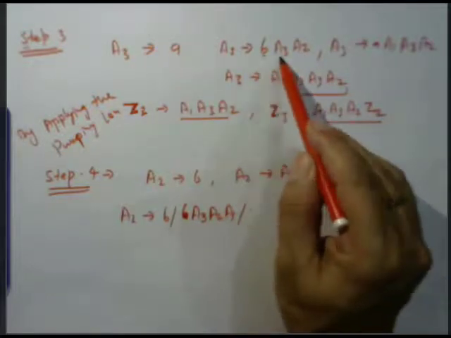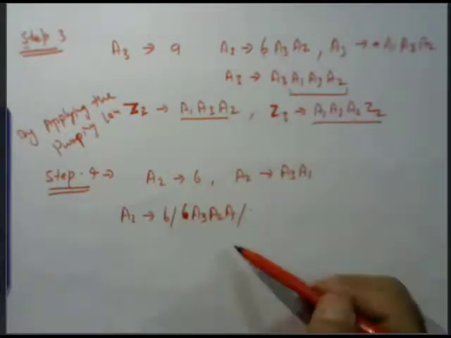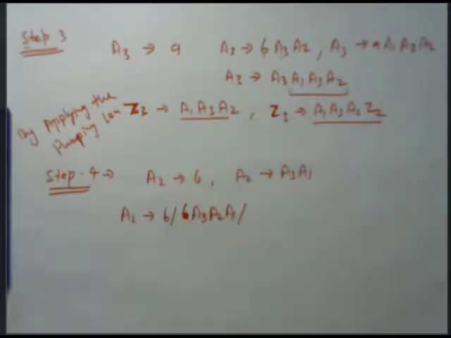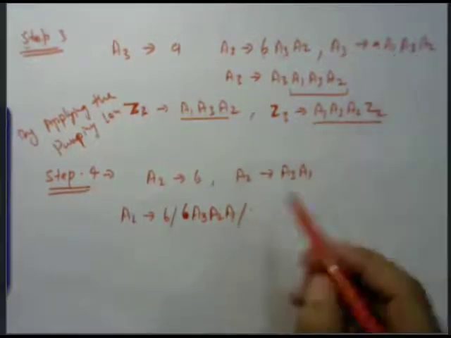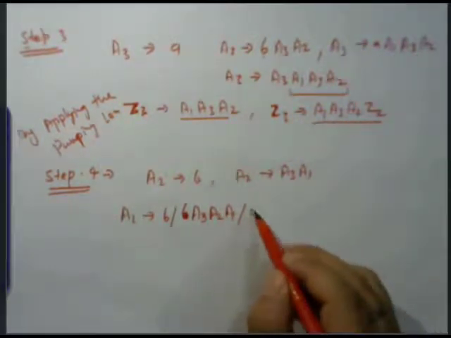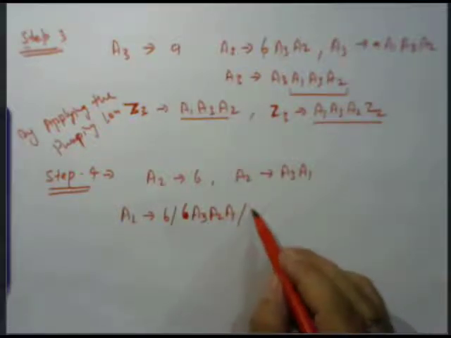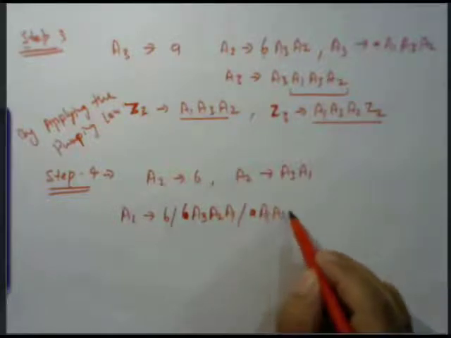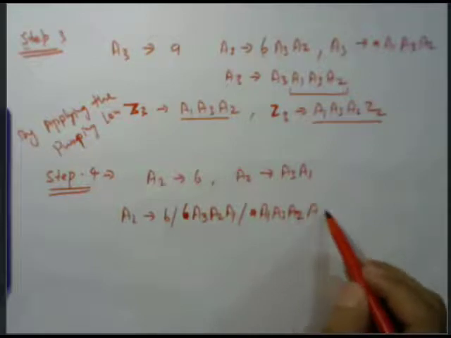This is the value of this, and the value of this A plus A1 A3 A2 A1. This is again the value of this,